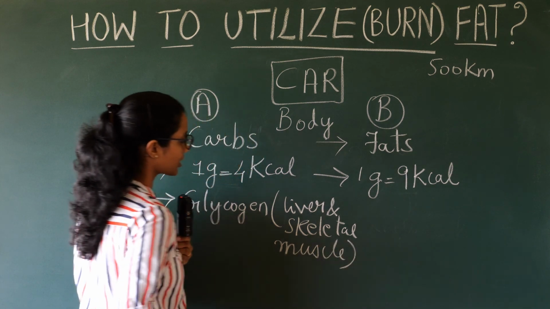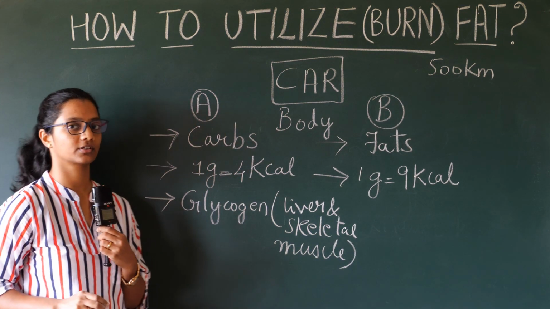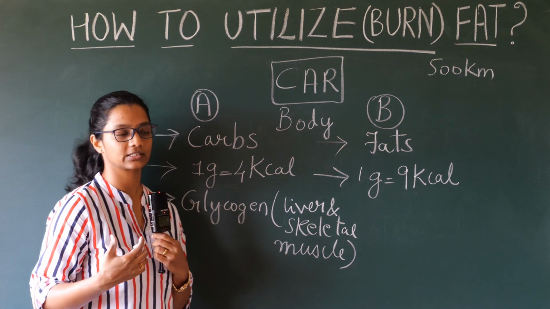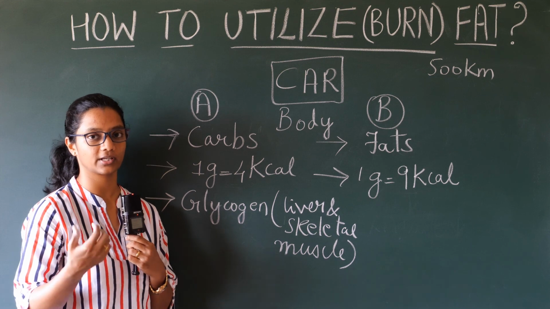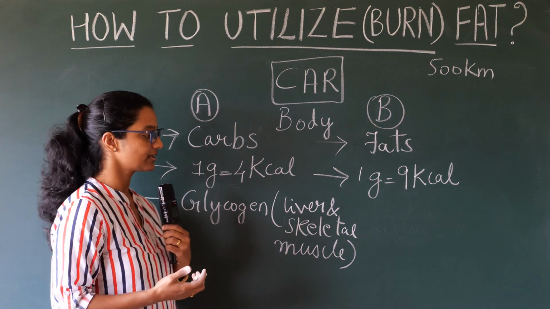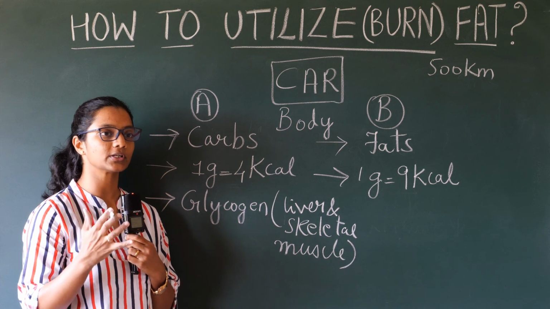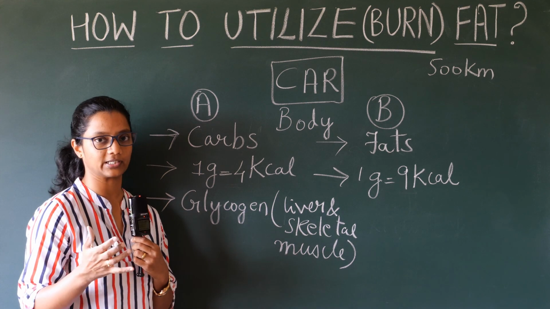Our body can store glycogen and whenever we require it, the body utilizes this for energy. So the liver and the skeletal muscles are nothing but the fuel tank capacity of our body.